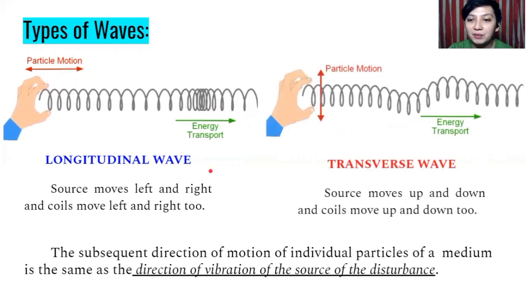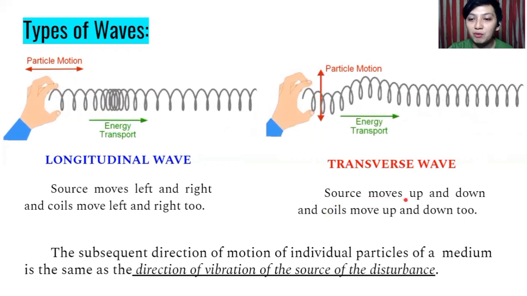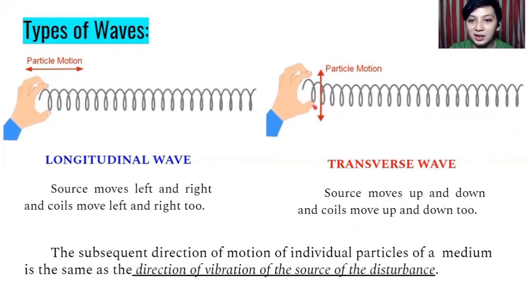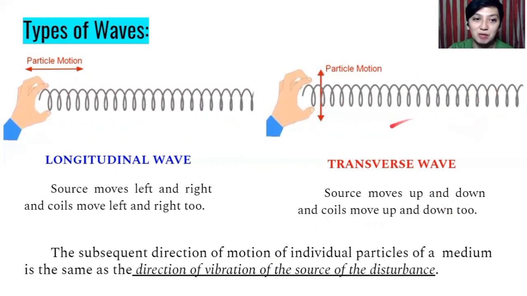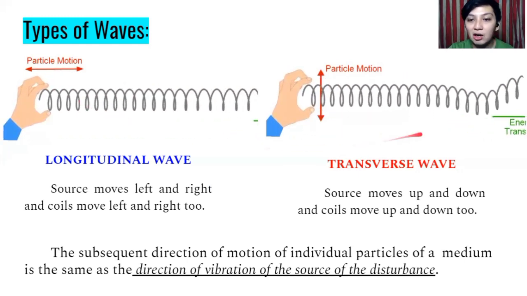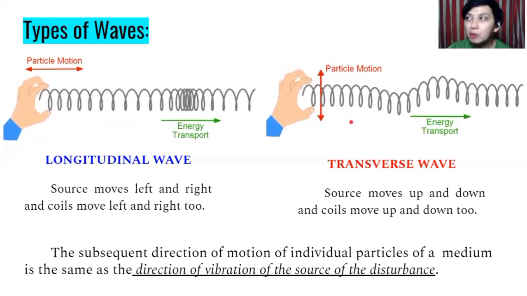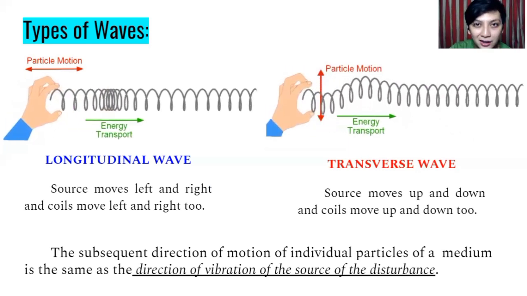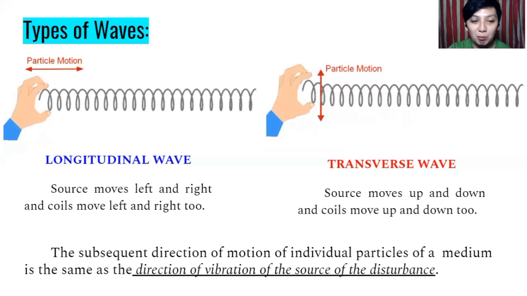And the other one is the transverse wave. So in the transverse wave, the source moves up and down, and coils move up and down too. See? So it moves up and down as the energy is being transported. This one, the particle motion is left and right, that is longitudinal, while in transverse, that is up and down. So maybe you can illustrate this one like the movement of a snake, di ba, pa letter S. Parang doon natin siya pwede i-compare.